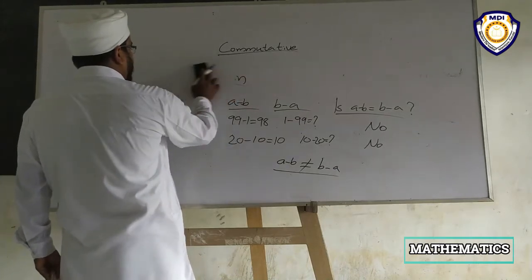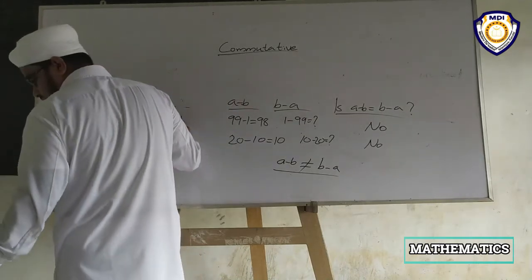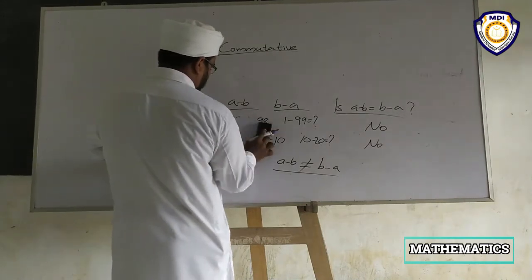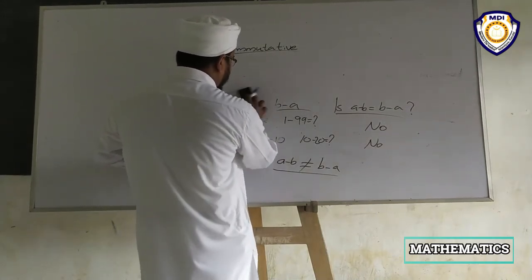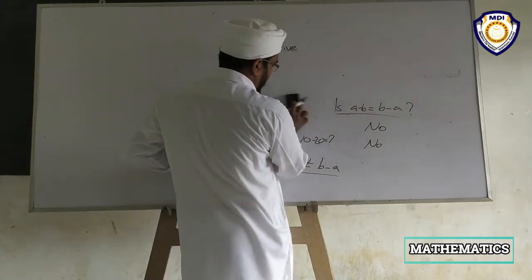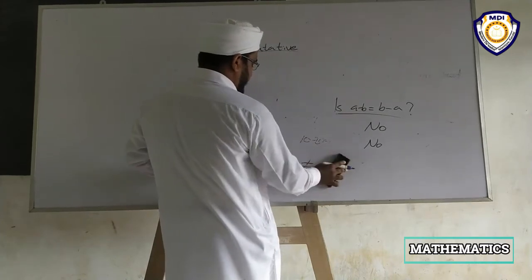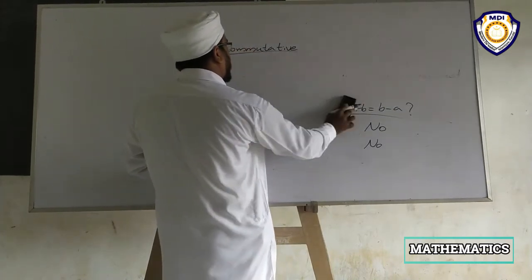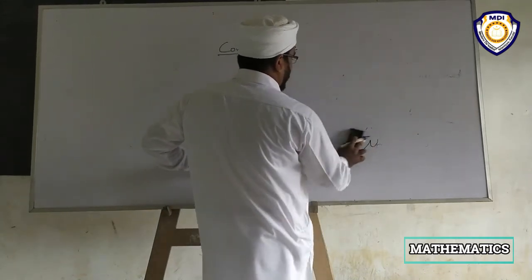Third one, multiplication. We have discussed addition and subtraction.